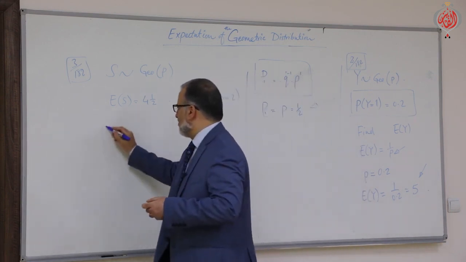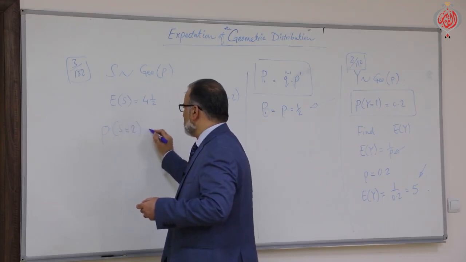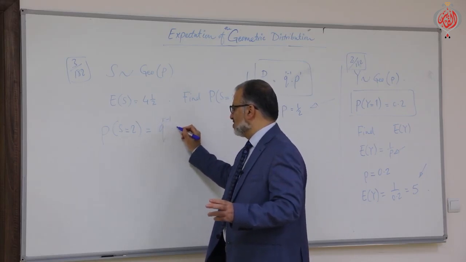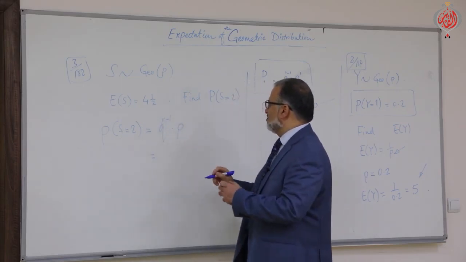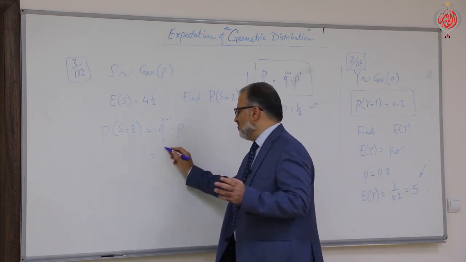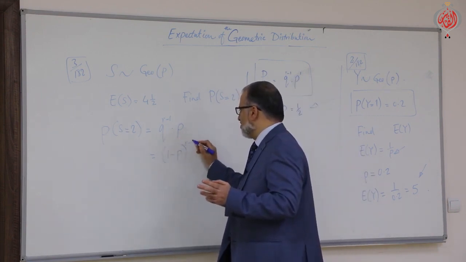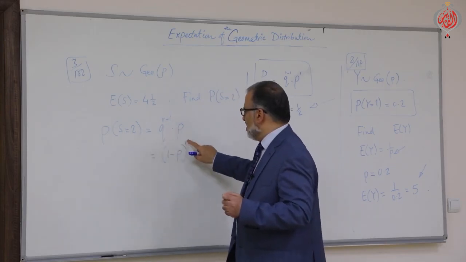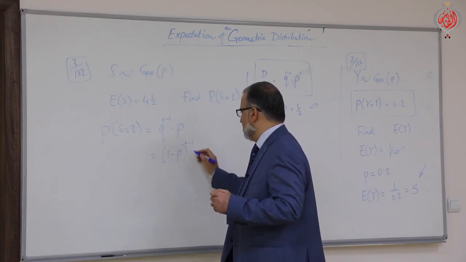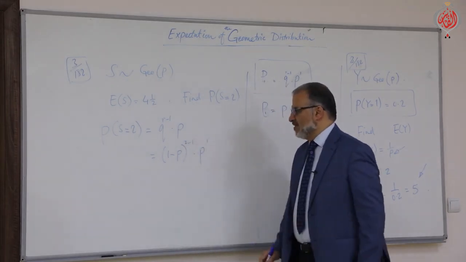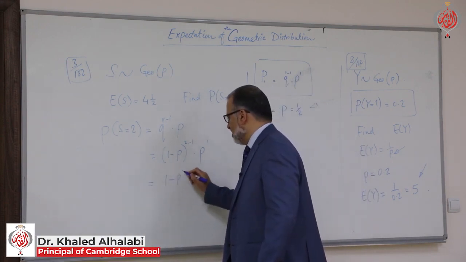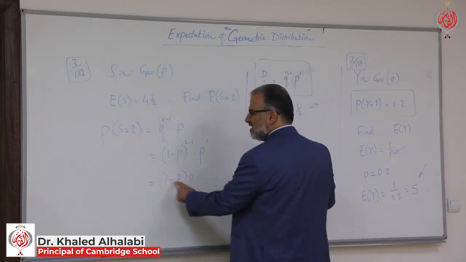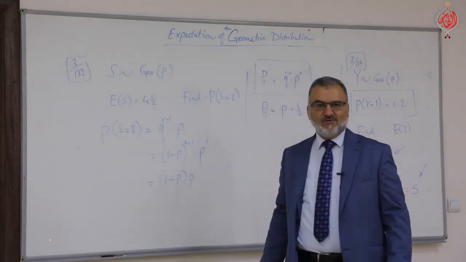You will say the probability of S equals 2, according to the geometric distribution, we said this is the rule: Q to the power R minus 1 times P. And what is Q? I don't know. Of course, as you know, Q is nothing but 1 minus P, to the power of R minus 1. And here R is 2. So here 2 minus 1, so power 1. So it is nothing but 1 minus P times P. So if you manage to find P, easily you will get the probability of S equals 2.